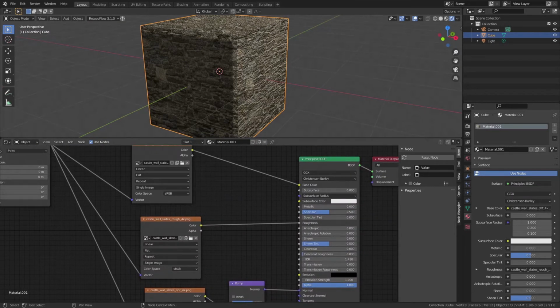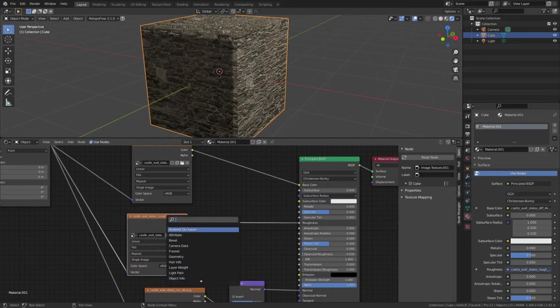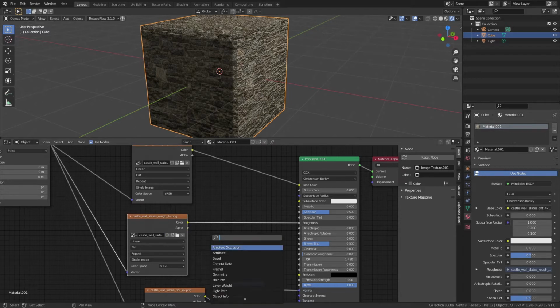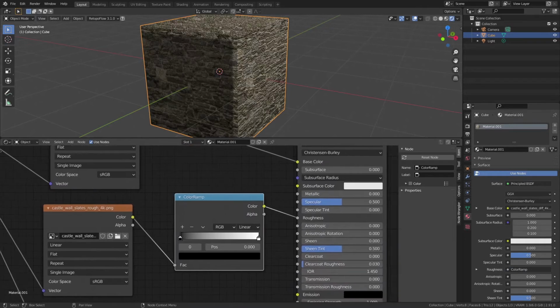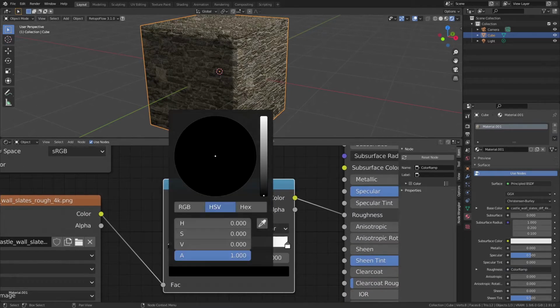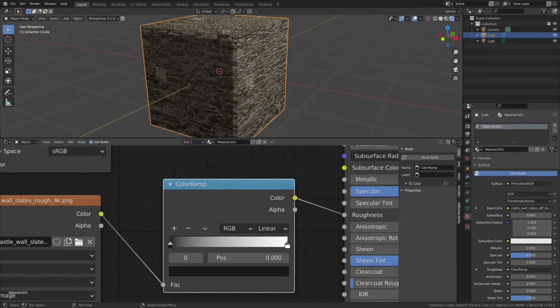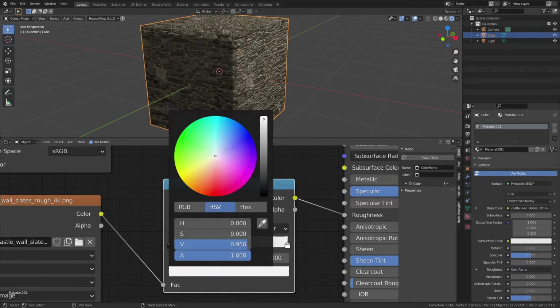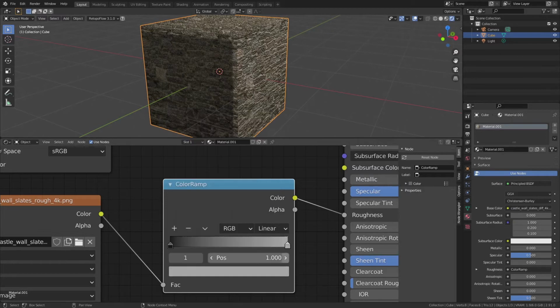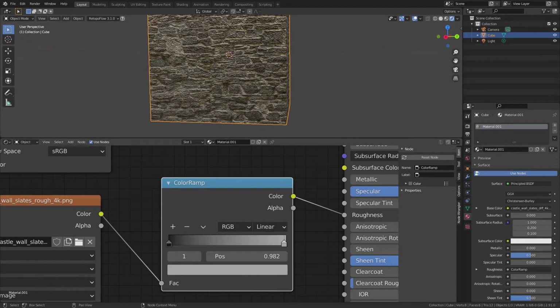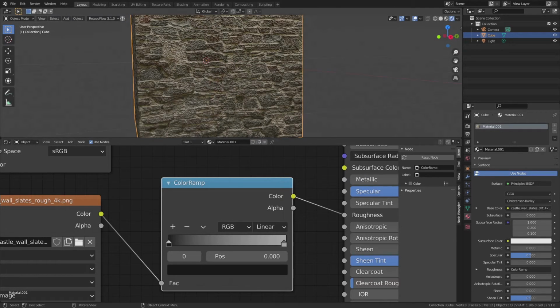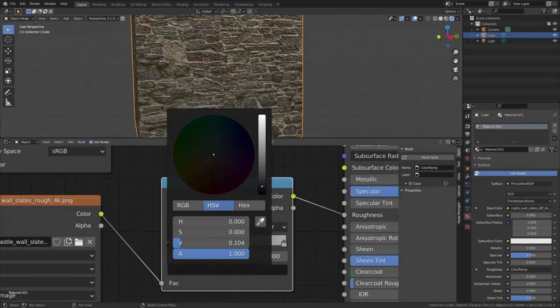Lastly, we can control the roughness with a color ramp. So Shift A to add a node, and then color ramp. Make the dark, the black color a bit less dark, something like this, and the white a bit darker, and then just play around with the colors.